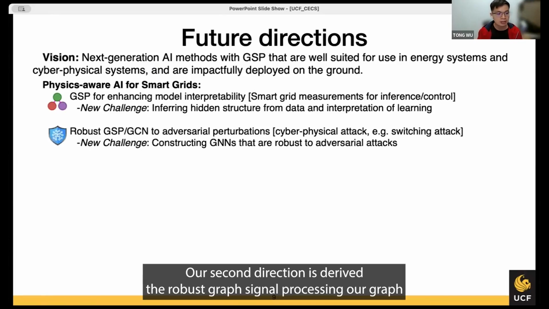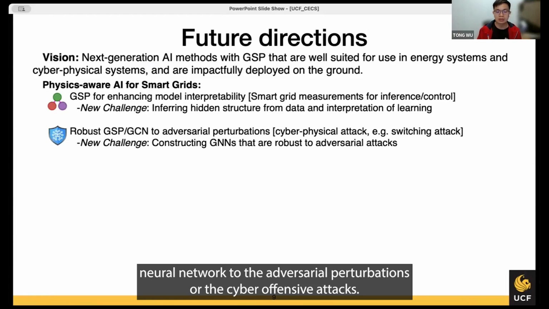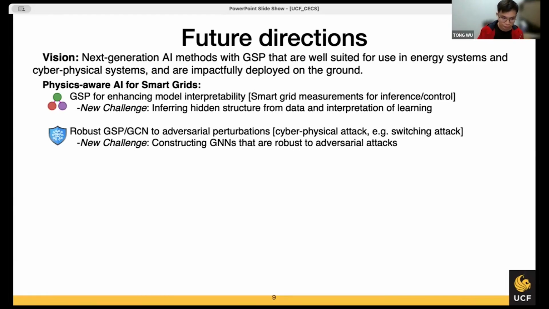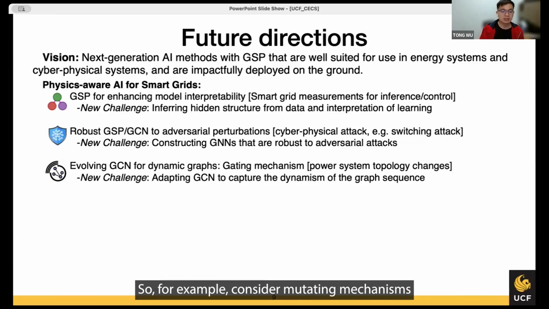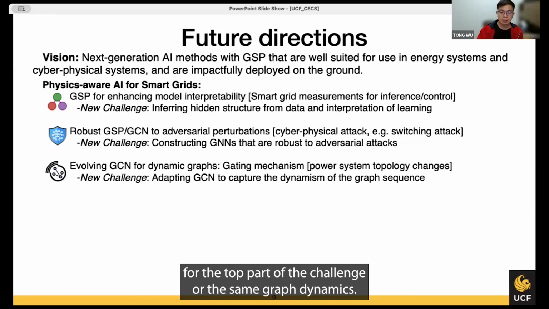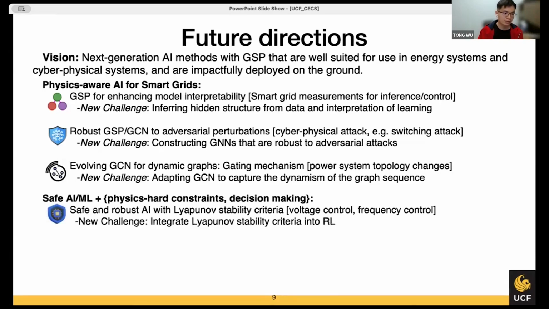A second direction is to derive robust graph signal processing or graph neural networks that are robust to adversarial perturbations or cyber-physical attacks. The third is to derive graph convolutional neural networks with dynamic graphs, for example, considering gating mechanisms for topology changes or other graph dynamics.